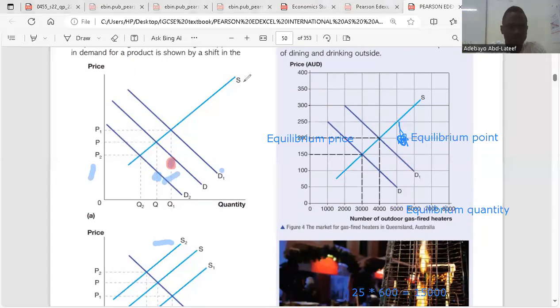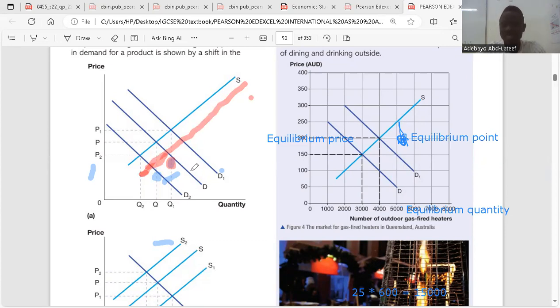As soon as price increases from P to P1, there's going to be a new supply curve. The supply curve will shift rightward from S to S1. Why? Because at that point in time, firms will be willing to maximize their profits.